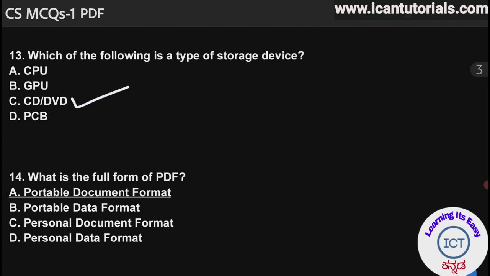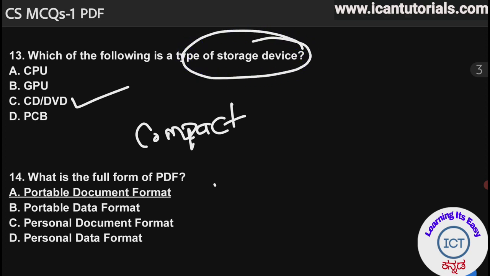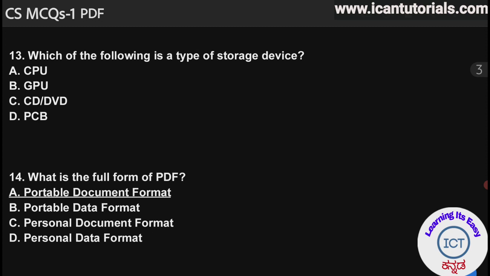CD means compact disc. DVD means digital versatile disc. So CD and DVD are the storage devices which are used to store data. And CPU means central processing unit. GPU means graphics processing unit. And PCB means printed circuit boards.